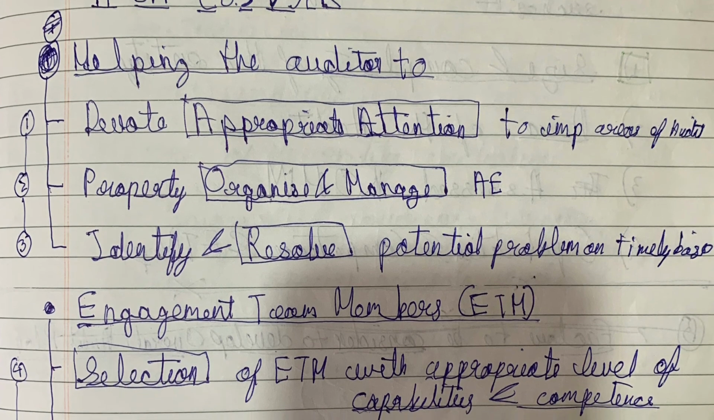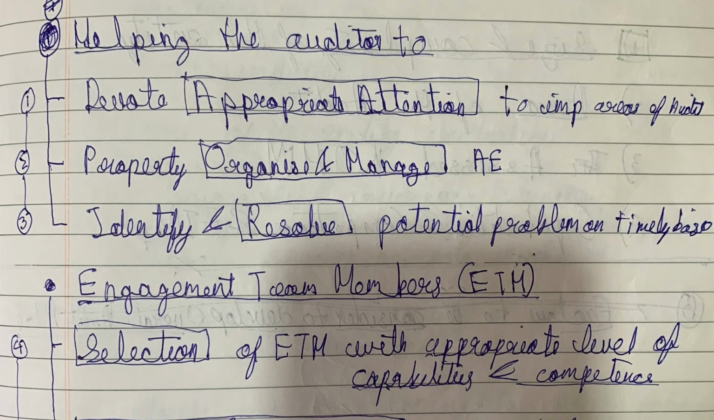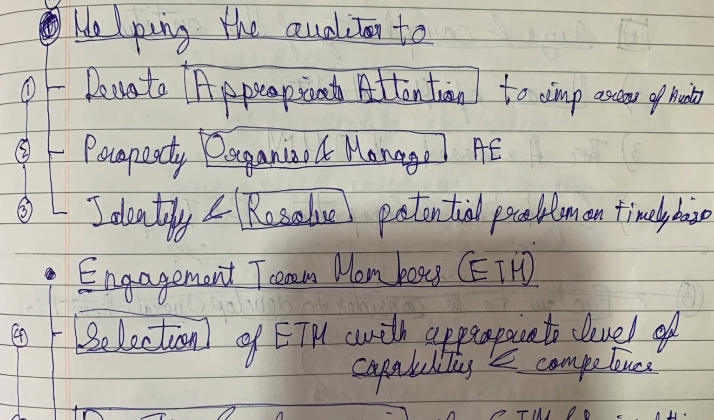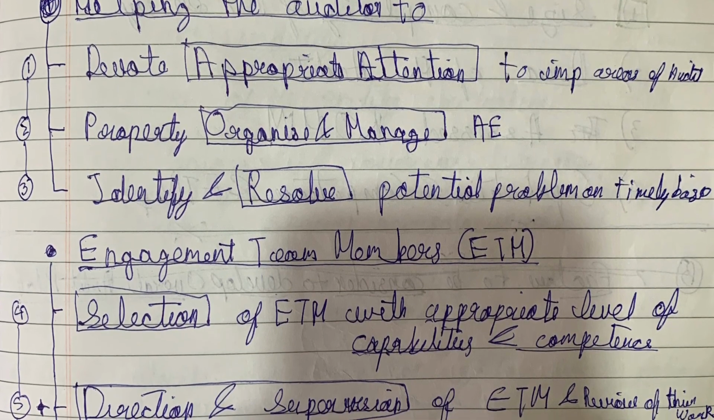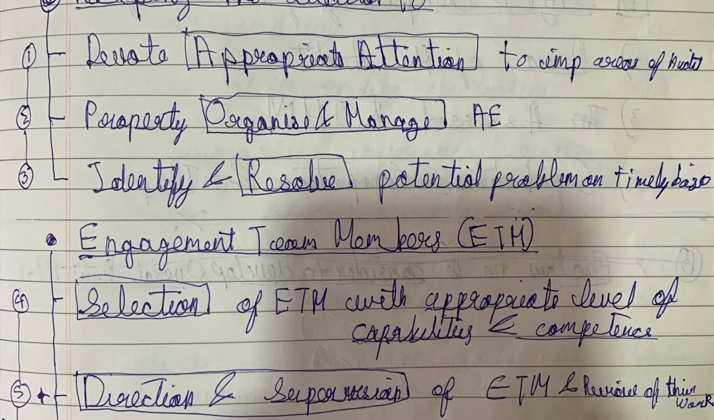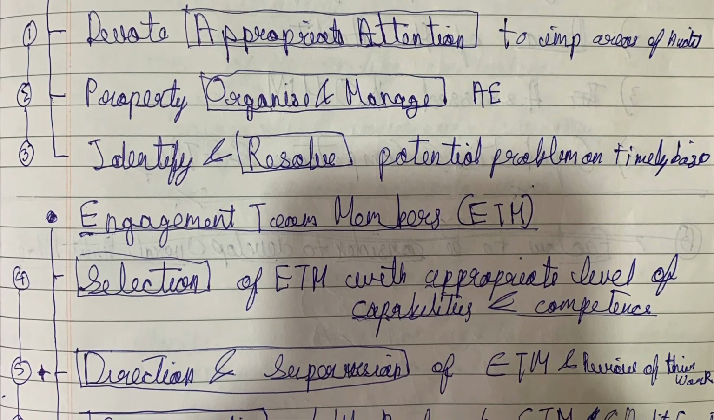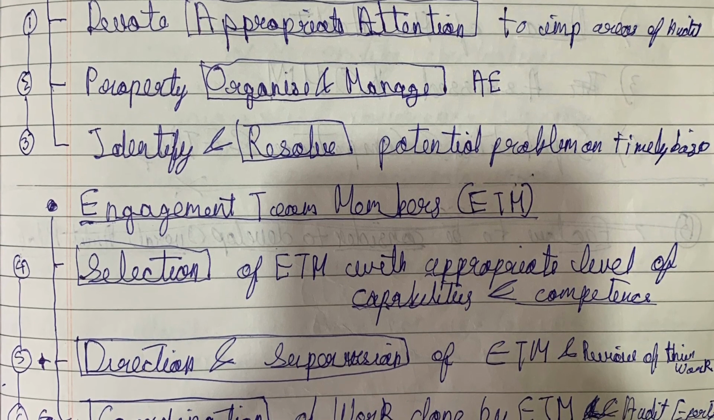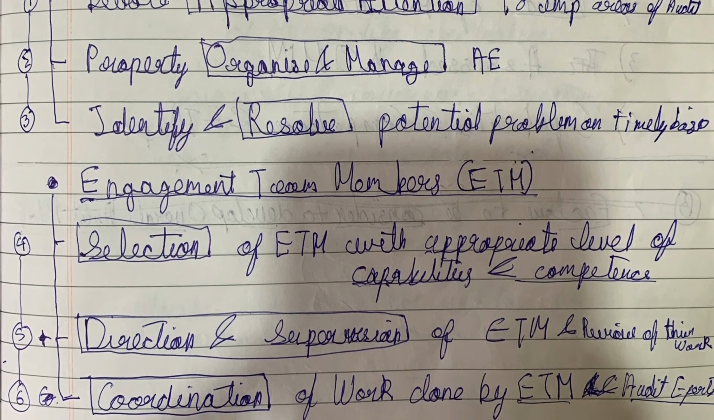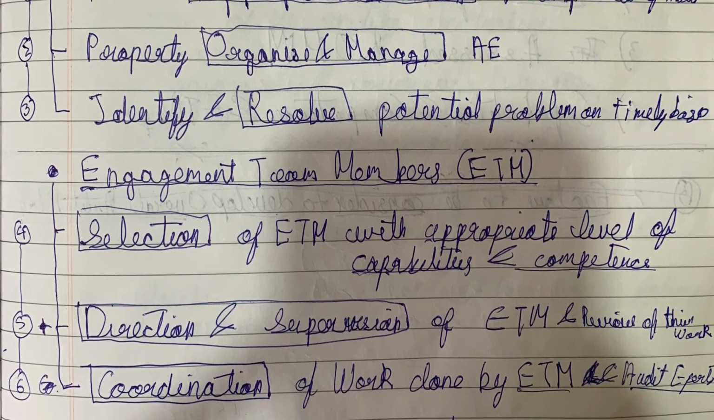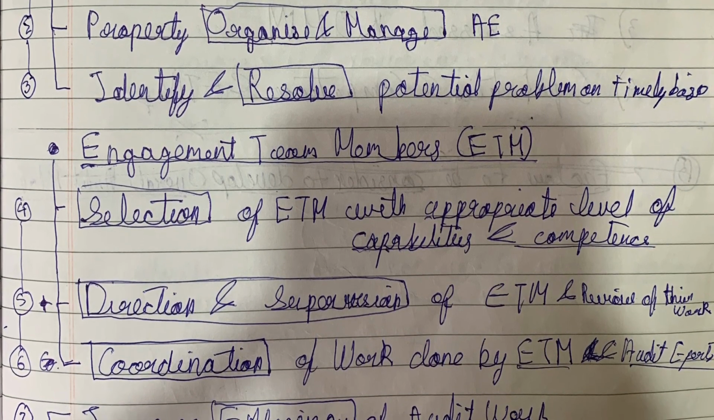We have categorized these points in three parts. First is helping the auditor, second is related to engagement team members, and third is effective and efficient. In helping the auditor, it helps the auditor to devote appropriate attention to important audit areas. It helps the auditor to plan, organize and manage the audit engagement. It helps the auditor to identify and resolve potential problems on a timely basis.